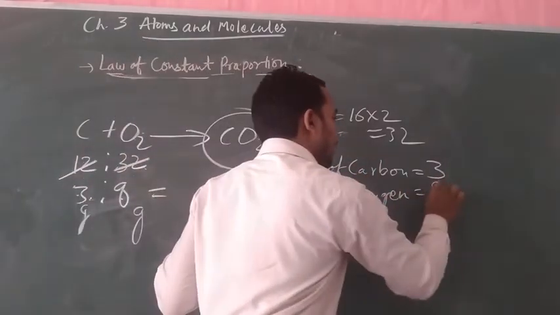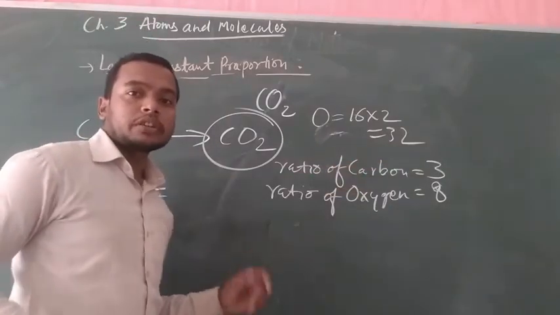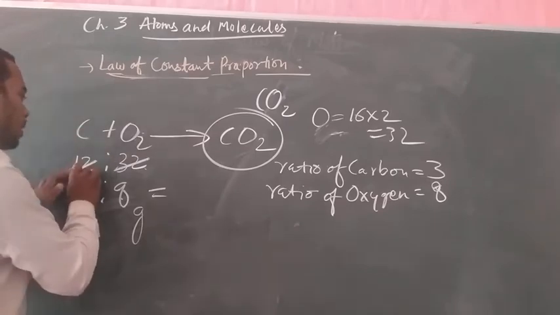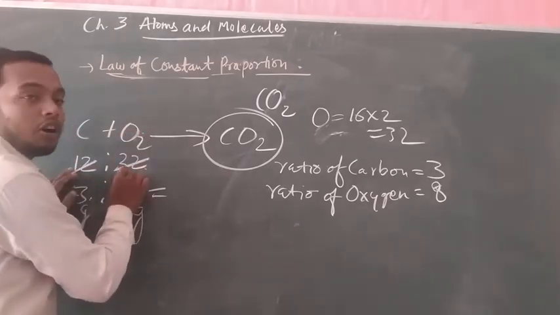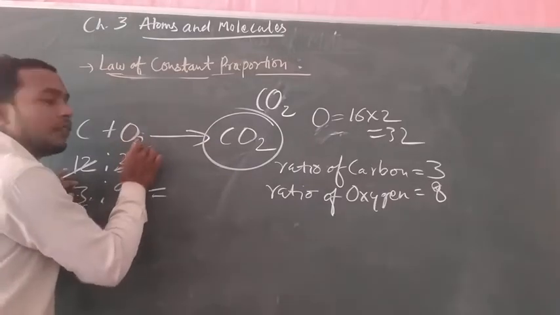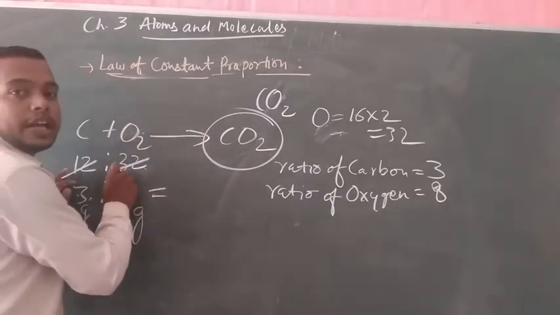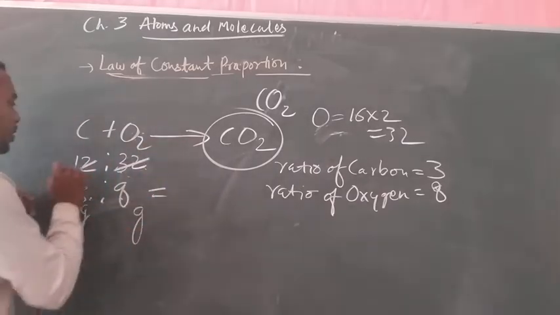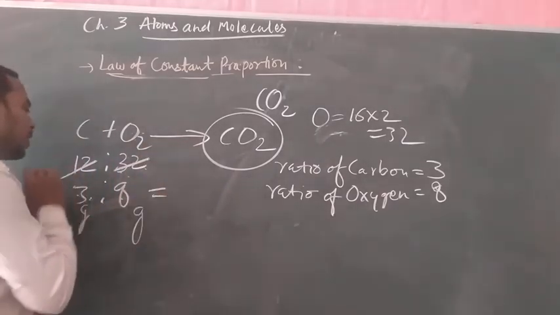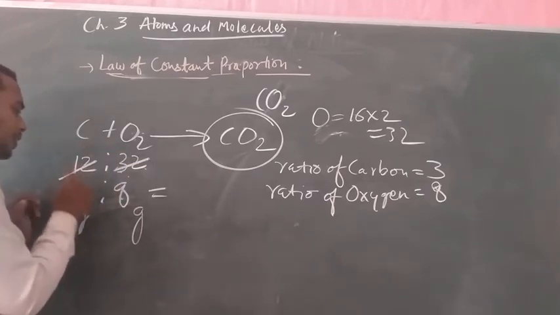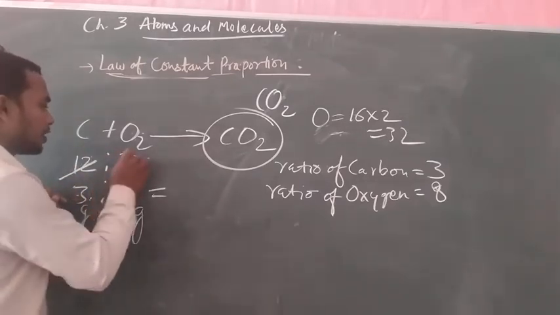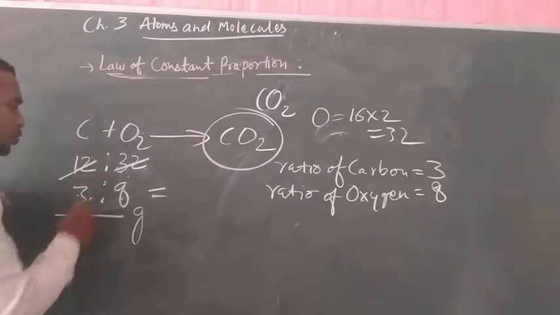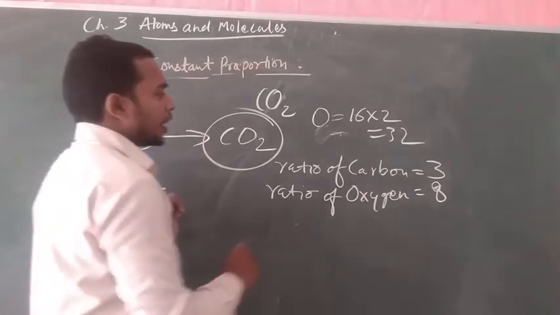This value comes from something very simple. The atomic weight of carbon is 12, the atomic weight of oxygen is 16, but here there are 2 oxygens, so 16 into 2 is equal to 32. After minimizing, we divide by 4: 4 3s are 12 and 4 8s are 32,